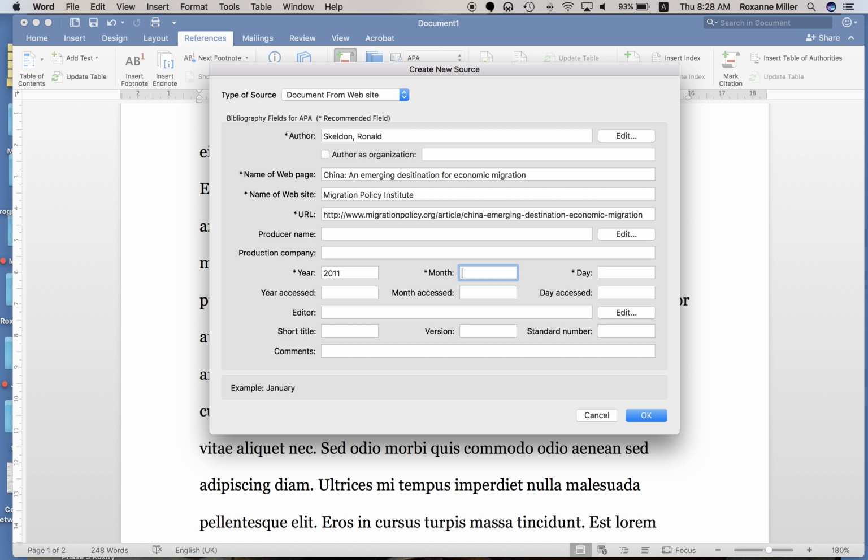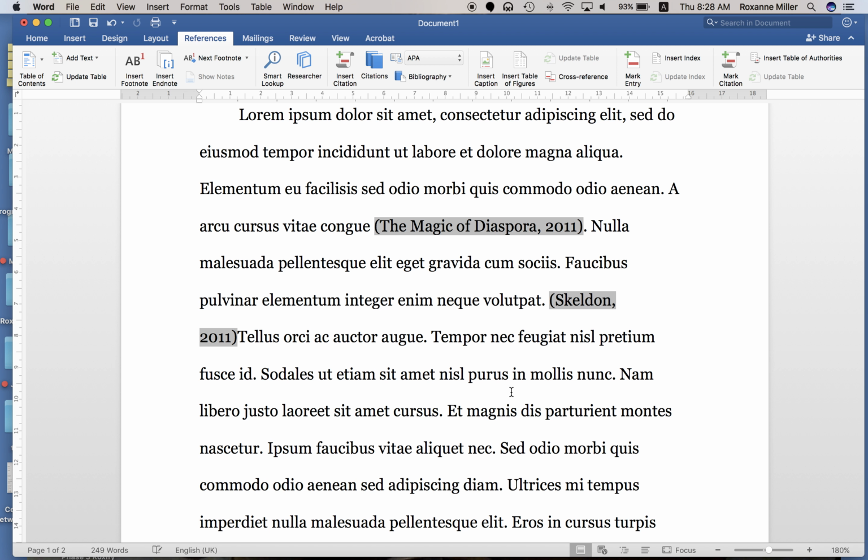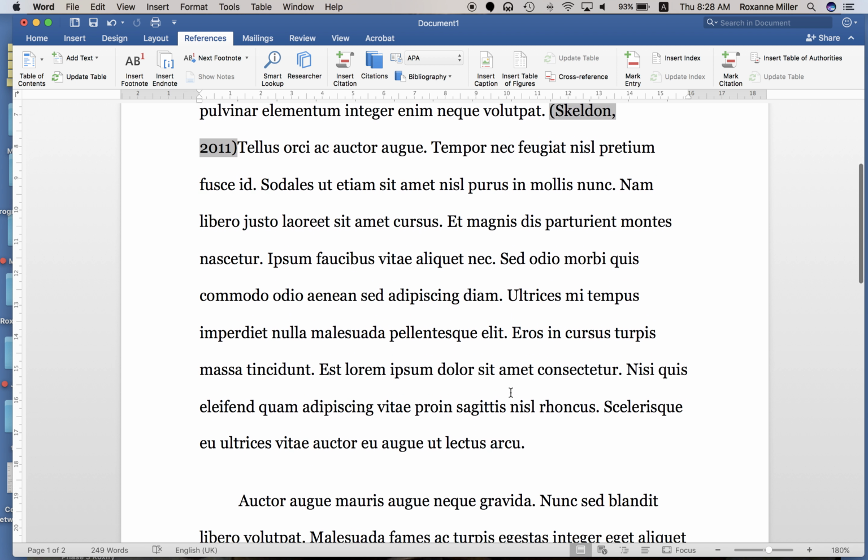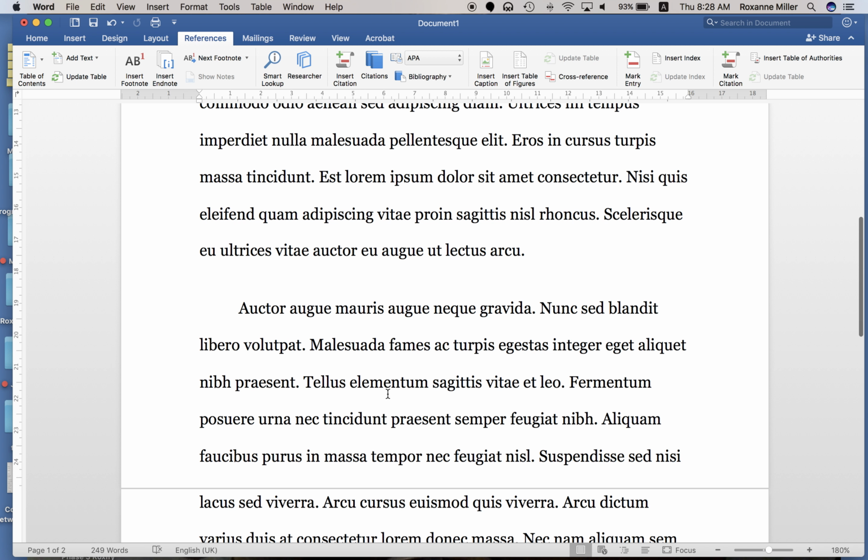We're just going to fill in this one. Okay, so this document from the website is now complete. Okay, and we're going to scroll down a little bit more, and we'll add in one more.